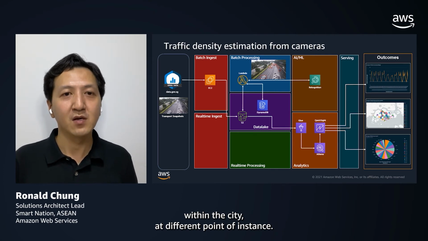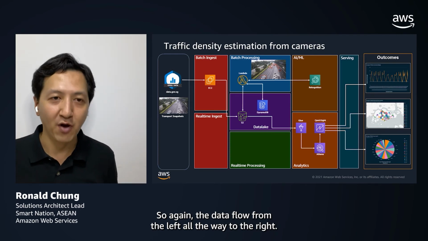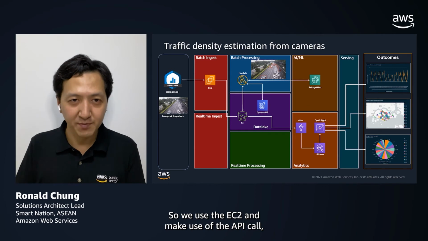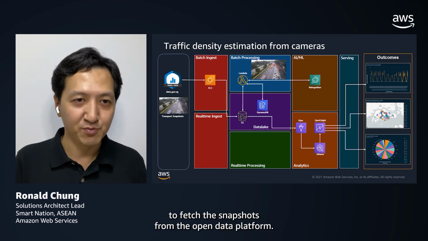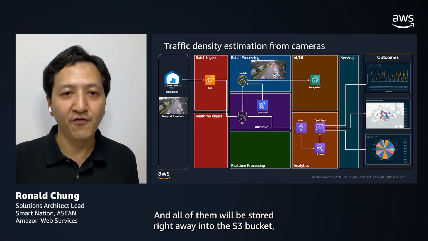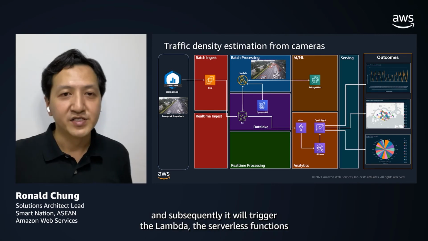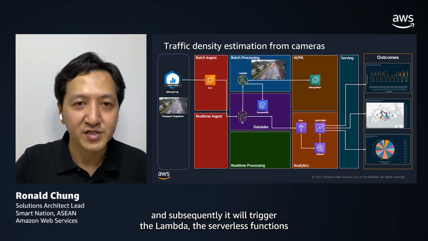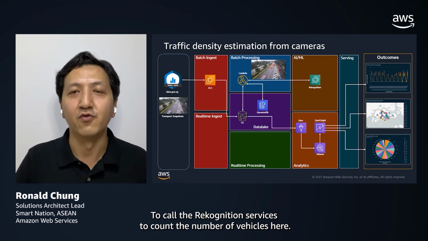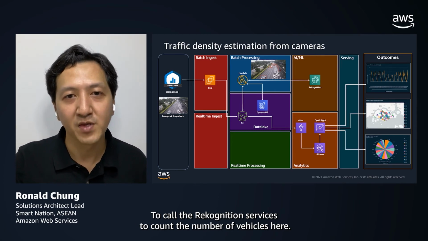So again, the data flows from the left all the way to the right. We use EC2 to make use of the API call to fetch the snapshots from the open data platform. And all of them will be stored right away in the S3 bucket. And subsequently, it will trigger the Lambda, the serverless function, to call the Rekognition services to count the number of vehicles here.